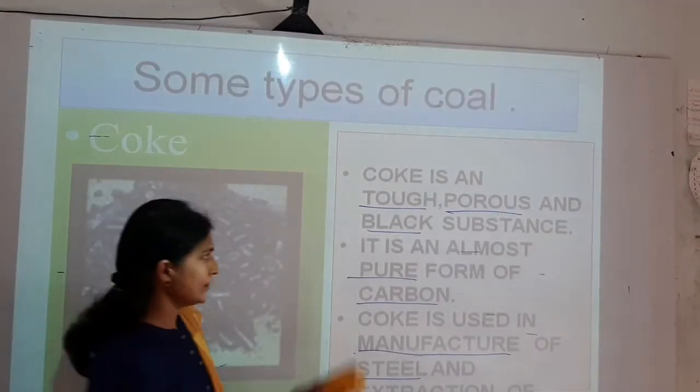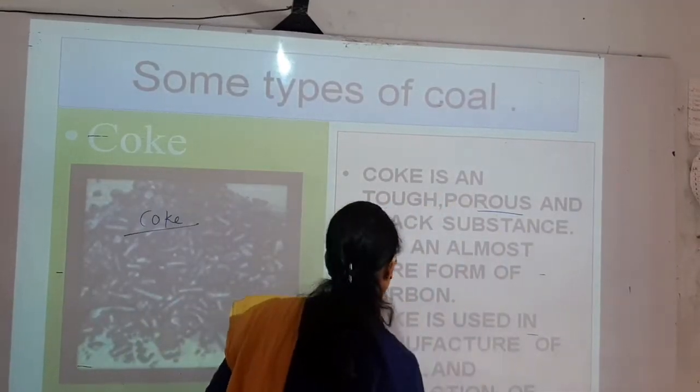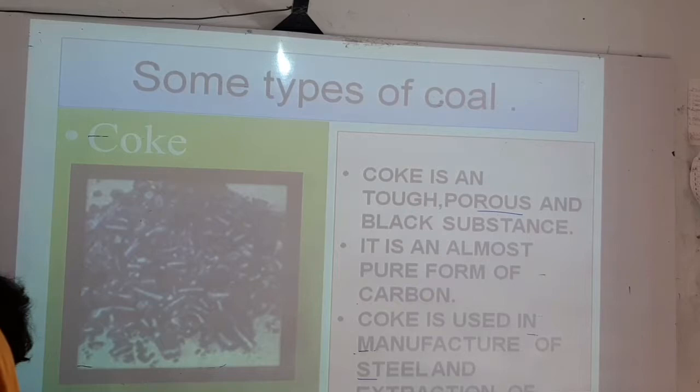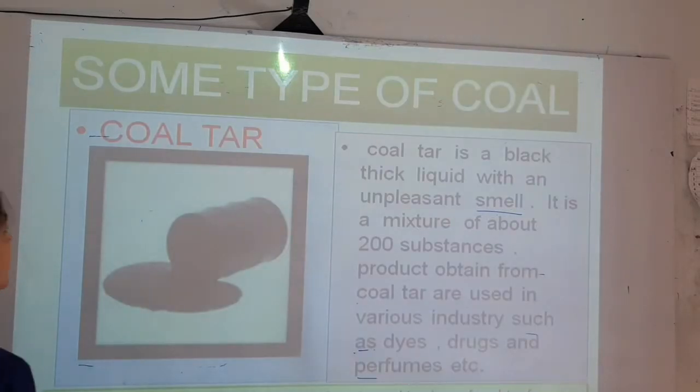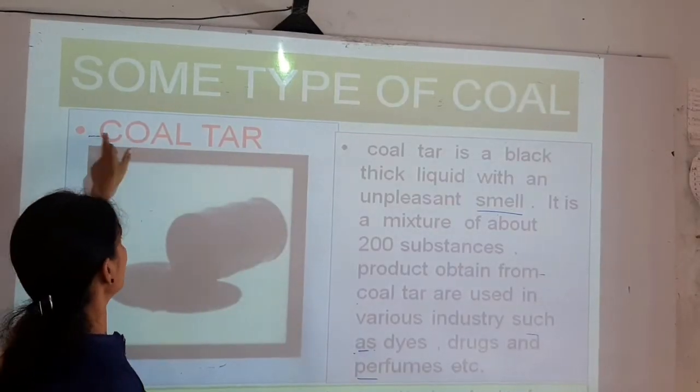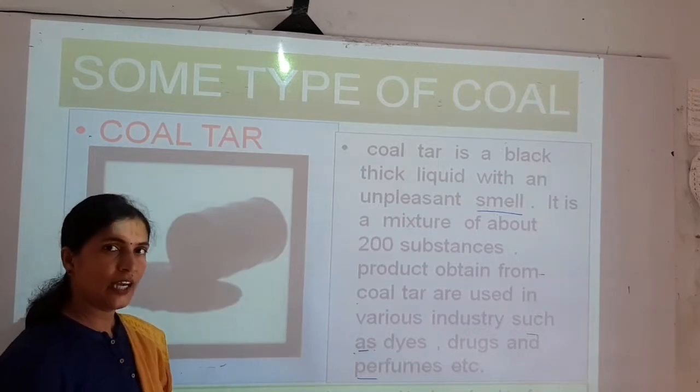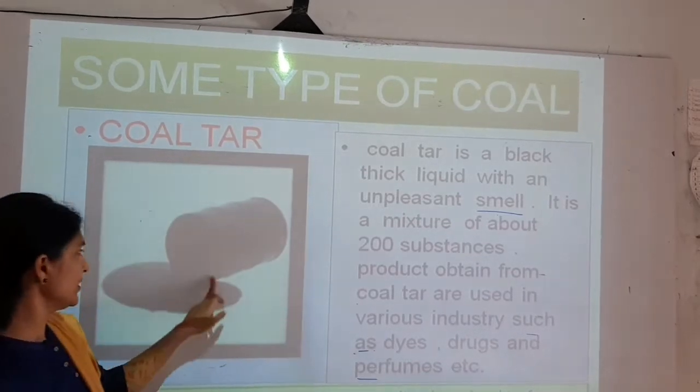Next point is some types of coal. The second type is coal tar. Initially we have seen coke, now coal tar. You can see this is the coal tar.